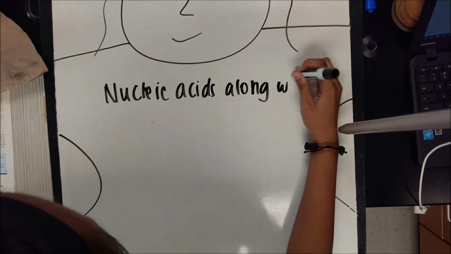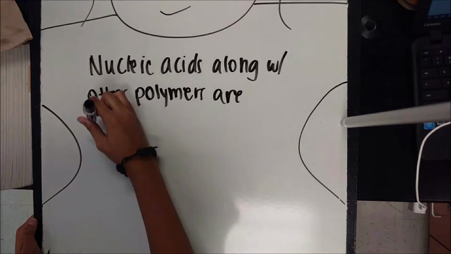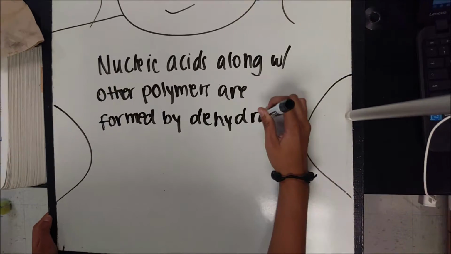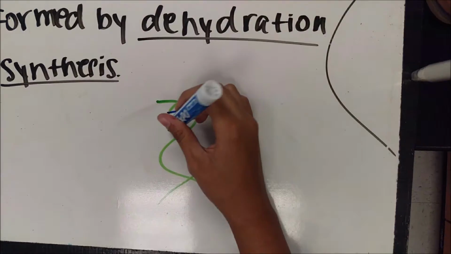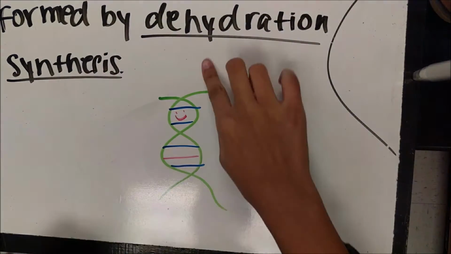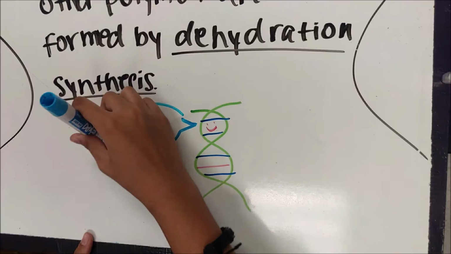Nucleic acids, along with other polymers, are formed by dehydration synthesis. The nitrogenous bases are made out of, depending on the base, nitrogen, hydrogen, oxygen, and carbon. The sugars are made mostly out of hydrogen and oxygen, while the phosphate group stays bonded to the oxygen and the phosphate.